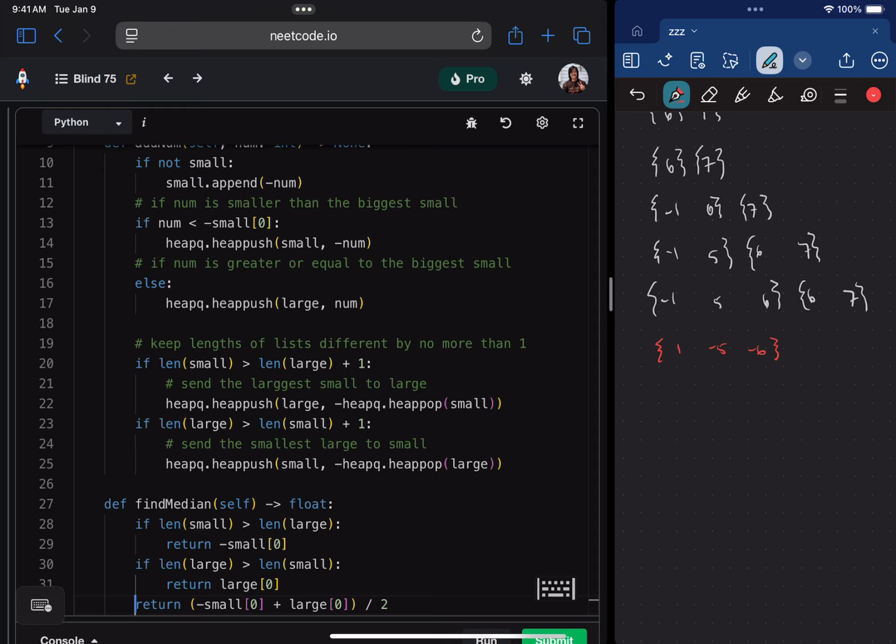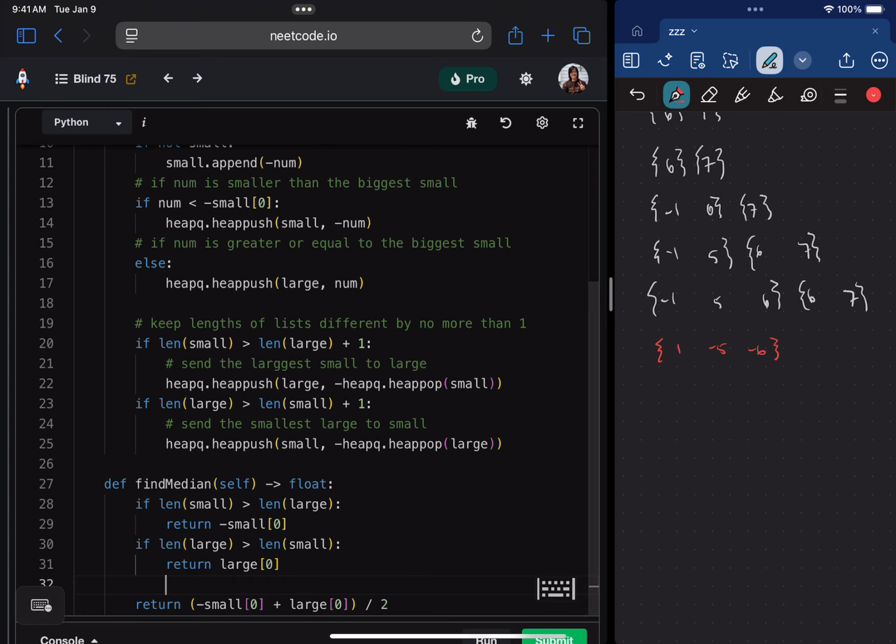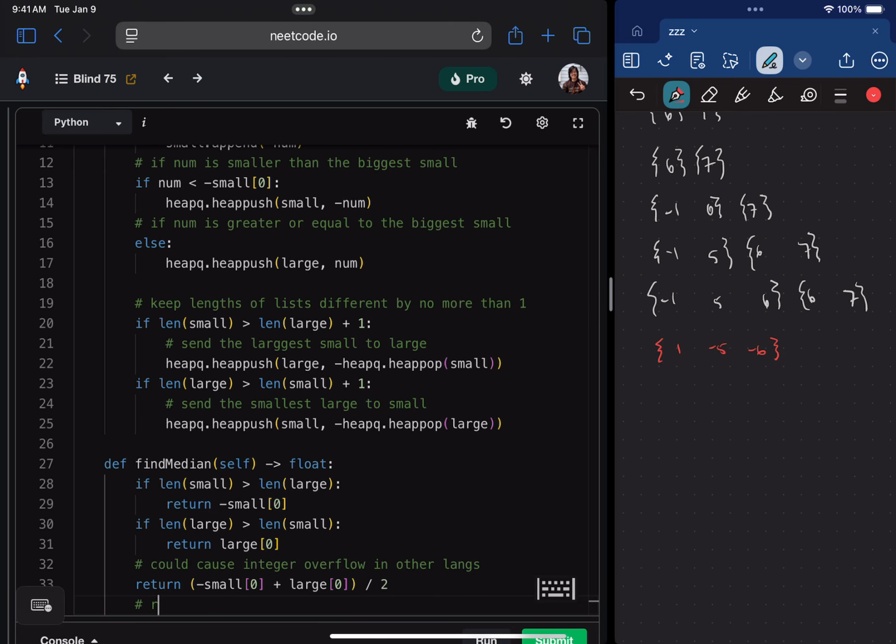Yeah, so the only caveat I have here is that this actually might cause integer overflow in other languages. So another way we could do this is return the difference between the two numbers. I hate this. The difference between the two numbers divided by 2.